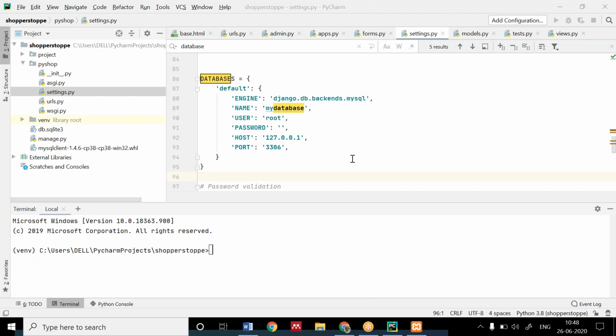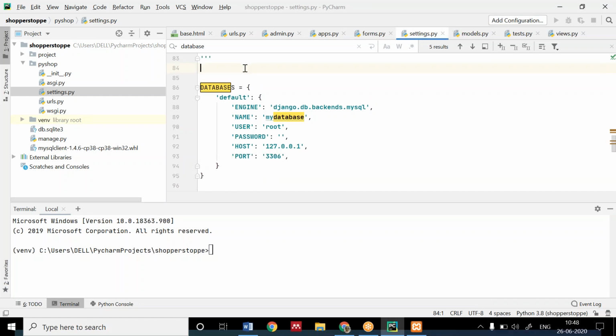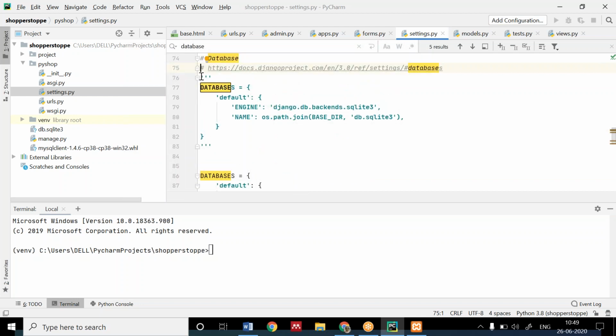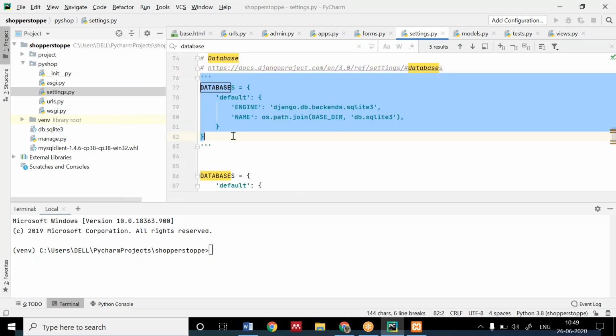Which line to comment? You have to comment the whole database block, Muskan. You have to comment all of this database which has been created. And copy and paste that database.